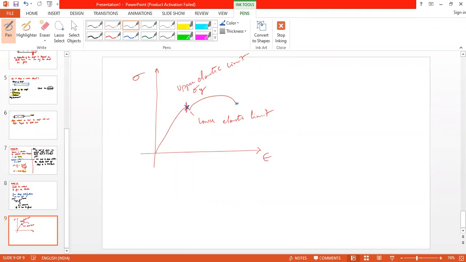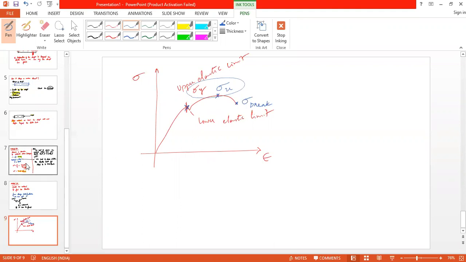And what is this point? Breaking. And what is this? Ultimate stress, so sigma u. Now by using UTM like machines, people have conducted so many experiments and they have given all this data for various materials and various compositions also.